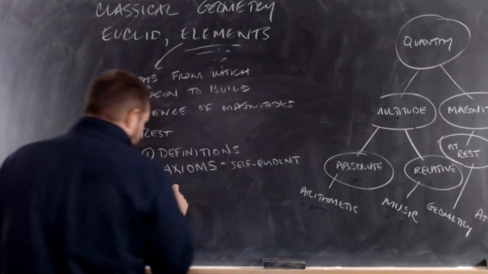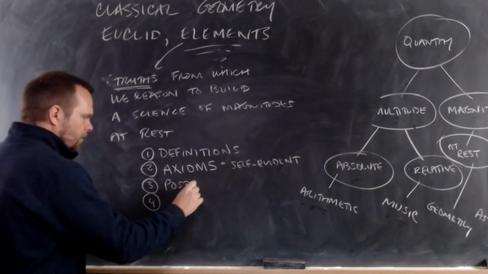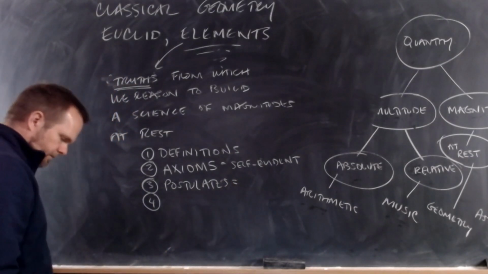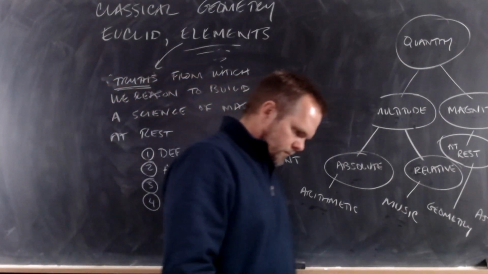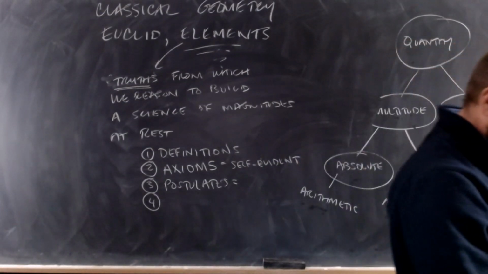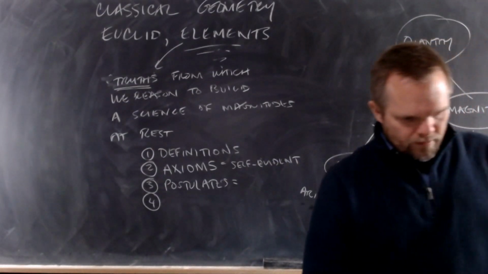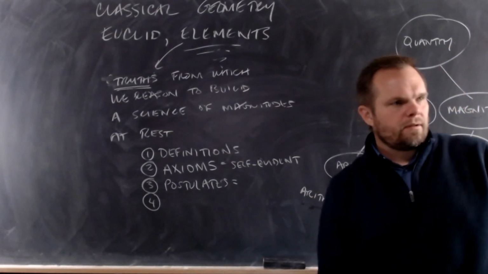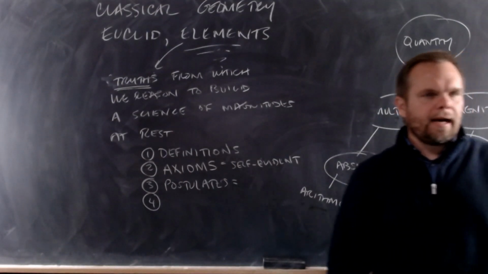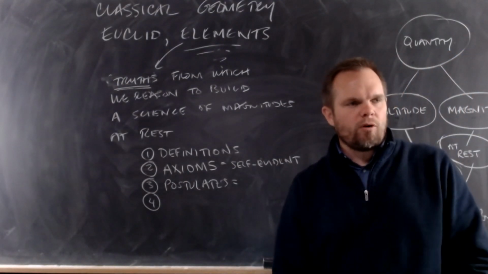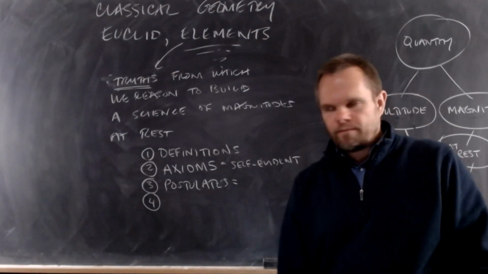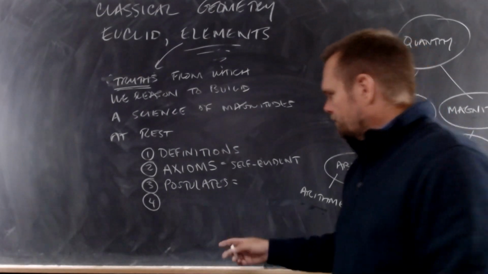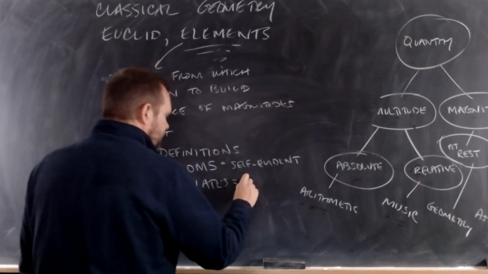The third kind of truth we need are called postulates. Postulates are actions that we may take, operations that we may perform that are self-evident. So axioms are propositions that are self-evident. Postulates are actions or operations.